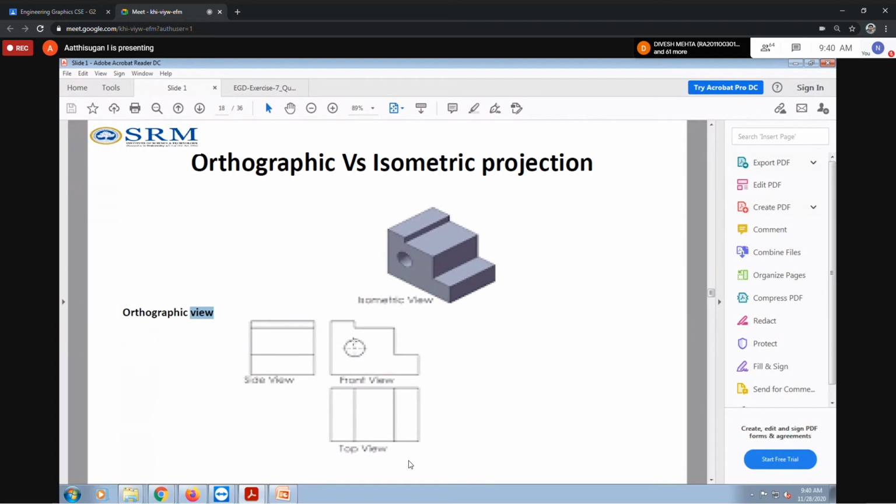In addition, the hole is also done. The hole you can also draw with a dotted line like this, the diameter of the hole as a dotted line. So this is your orthographic view. This is mainly for those who are practicing manual drafting. You must draw these 3 views. You draw only the orthographic views, no need to draw the 3D view. The 3D view you may draw in AutoCAD, but when drawing manually you must draw the front view, top view, and side view. Just understand the diagram clearly, then you can start with either the front view or the top view.